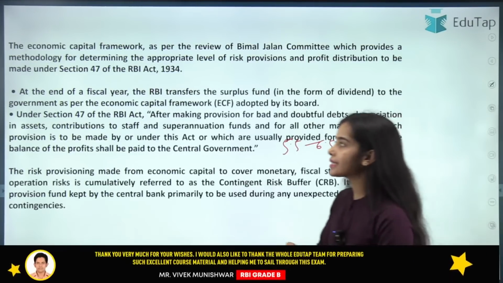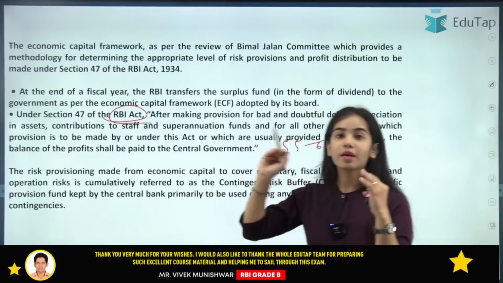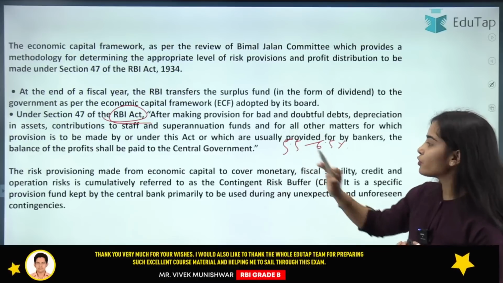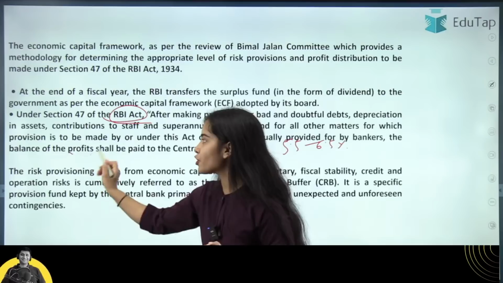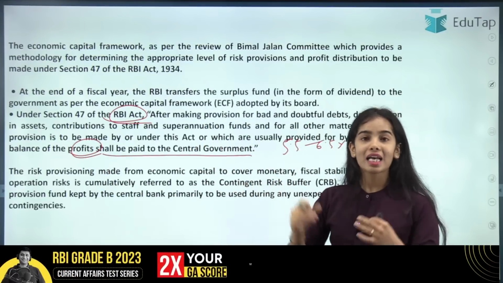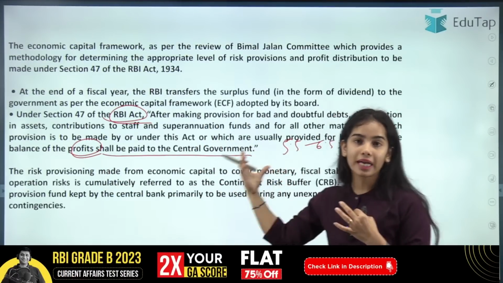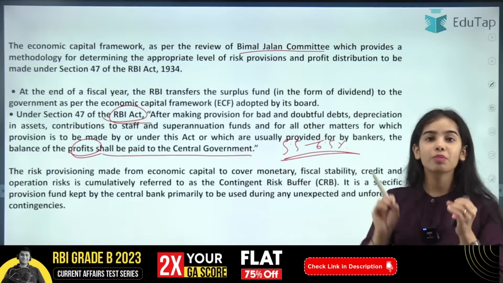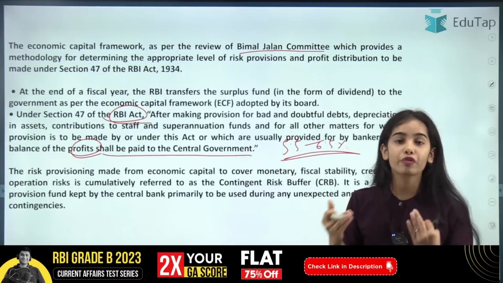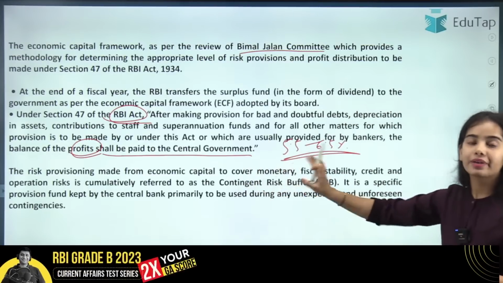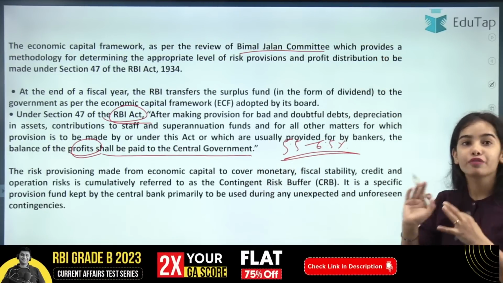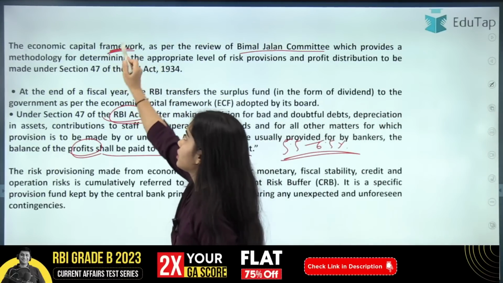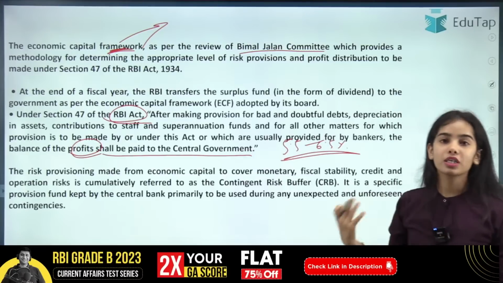Okay, and section 47 of the RBI Act is the provision for the transfer of the surplus amount. Under this act, the provision is made for the transfer of the profits to the central government as well as for maintaining the contingency risk buffer. It was the Bimal Jalan committee that gave this range, that this much contingency risk buffer the Reserve Bank of India should maintain. This range was given by the Bimal Jalan committee that reviewed the economic capital framework. Under this framework, the transfer of the surplus happens to the central government.